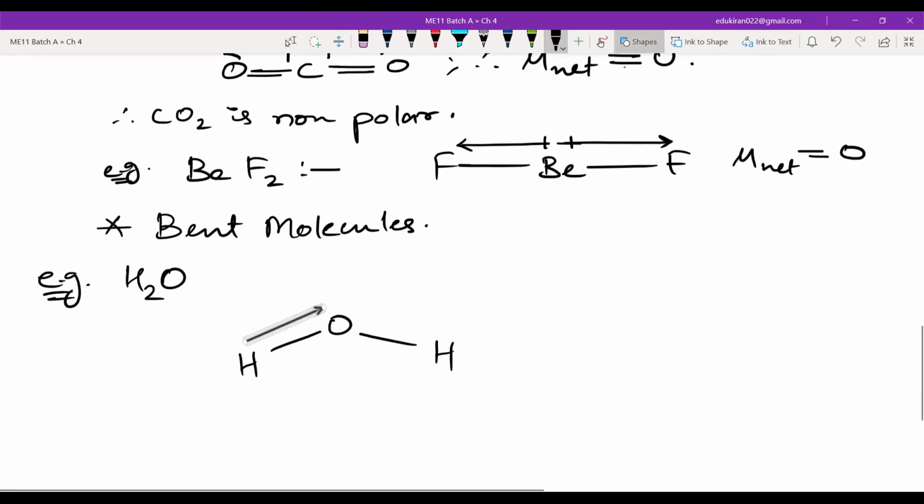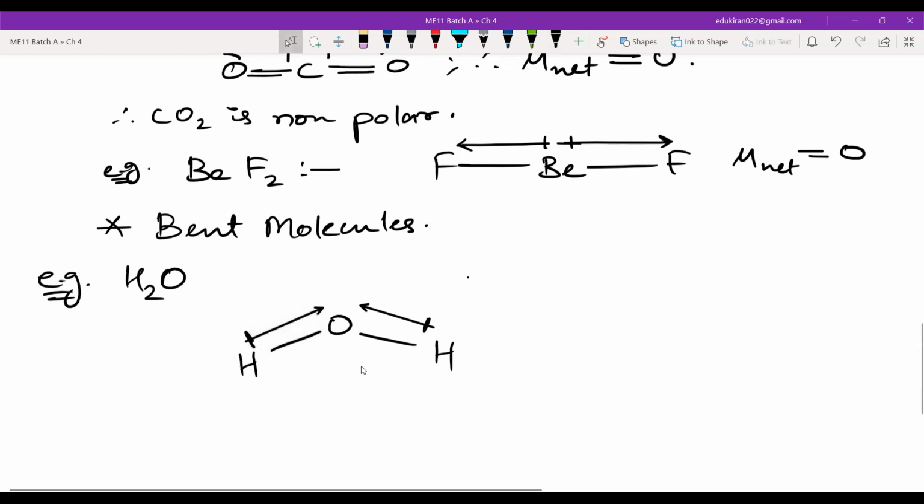Right? And you will have another arrow like this. Don't forget to add the positive sign here. Now, since they are vectors, what will happen? We can add these two vectors, right? Yes or no? We can add these two vectors, na?